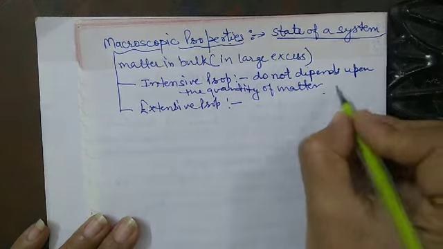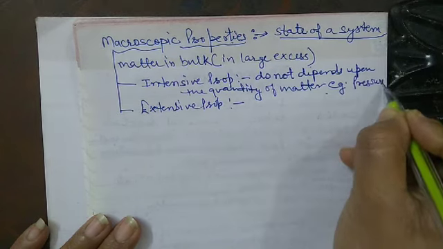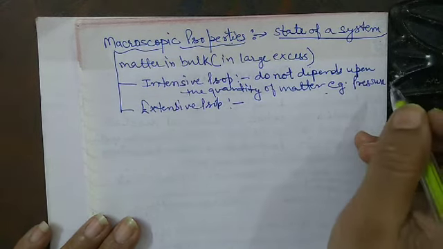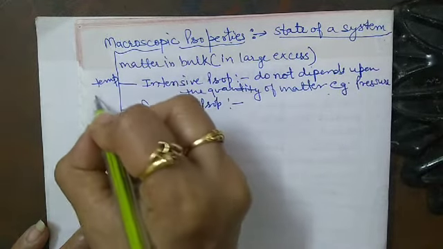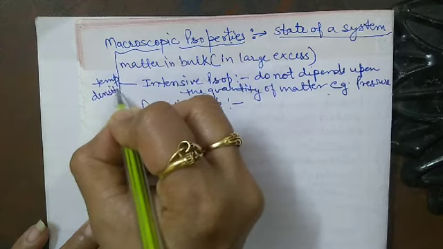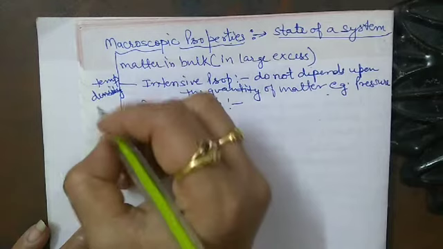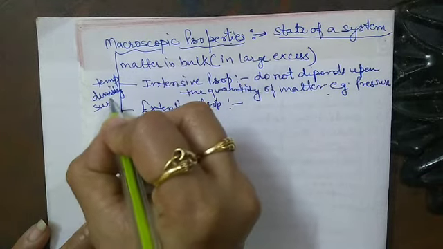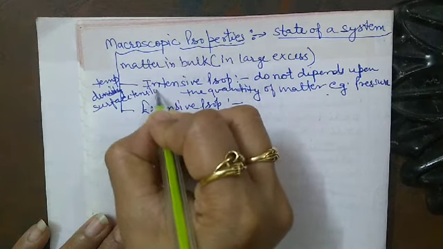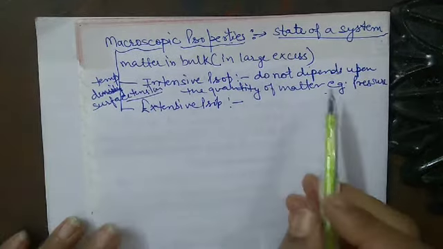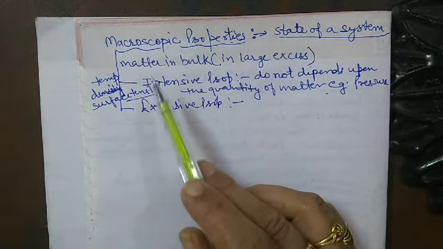An example: pressure, because pressure does not depend upon the size of the matter, and temperature and surface tension. These are the properties which do not depend upon the quantity of matter. Such properties are known as the intensive properties.